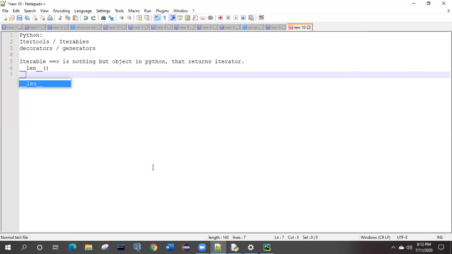Second thing, we have some more methods, known as the getitem method also. getitem is one of the methods like the len method. These are the predefined methods which are available on these iterables.